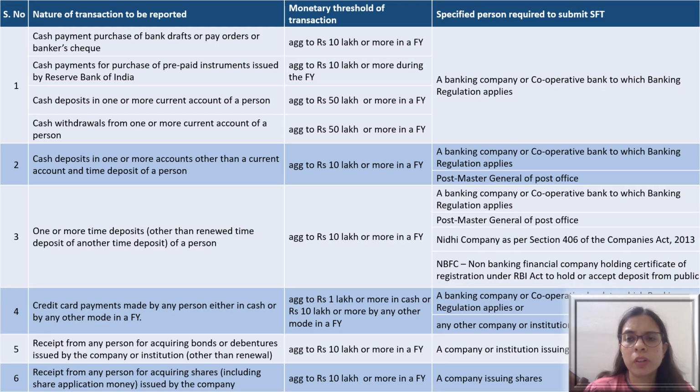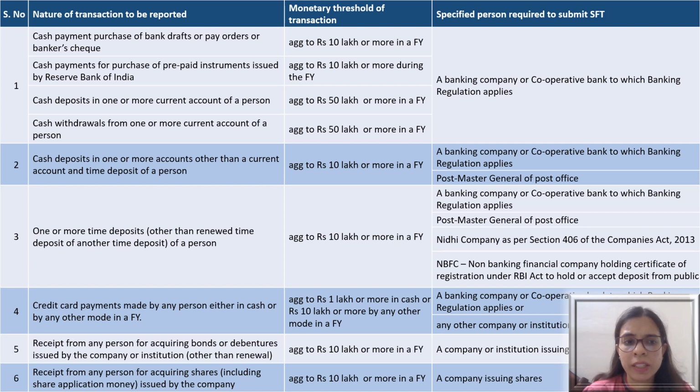So if I talk about specified financial transactions, you can have a fair idea that it is a long list in which there are so many filters, and the threshold of the transaction has been kept very low so that the maximum number of assessees get covered by this SFT disclosure. And any banking transaction, if you deposit cash in one or more current accounts, and if you make withdrawals from that current account aggregating to 50 lakh rupees, then the transactions will get covered in the SFT, and the banking company will report regarding that to the income tax authority.